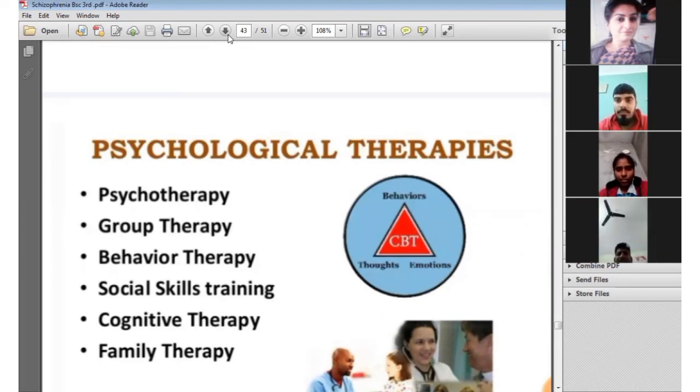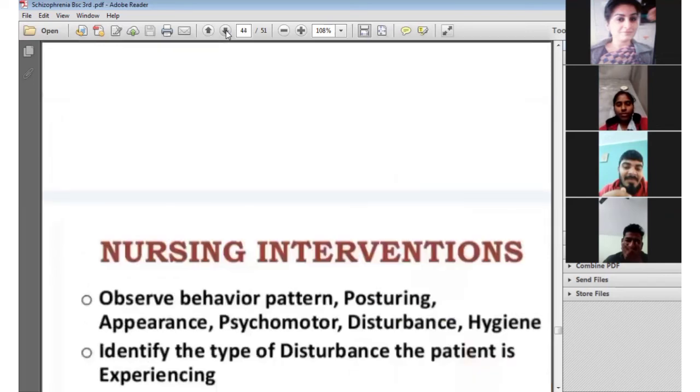Recreational therapy is given to divert the patient's mind, and the person is encouraged to listen to music to relax the mind and relieve the symptoms of schizophrenia. And sometimes we prefer family therapy. The reason is that due to the schizophrenic patient, the family members are also disturbed, so we prefer family therapy to change the faulty behavior of the family members toward the patient.